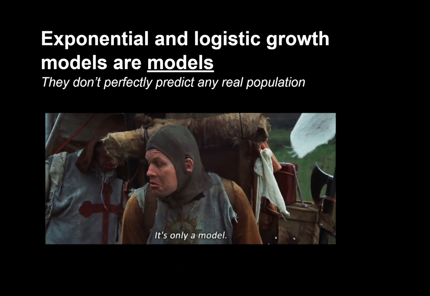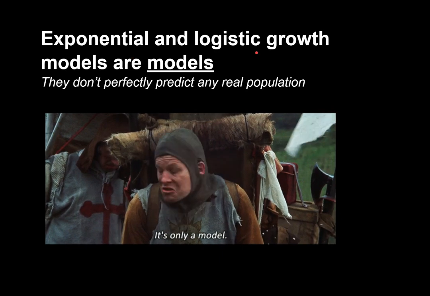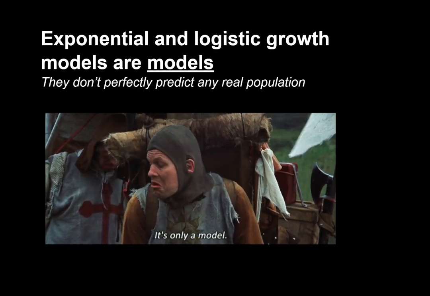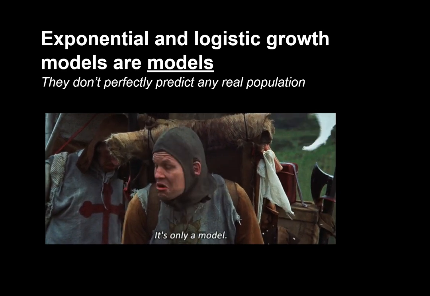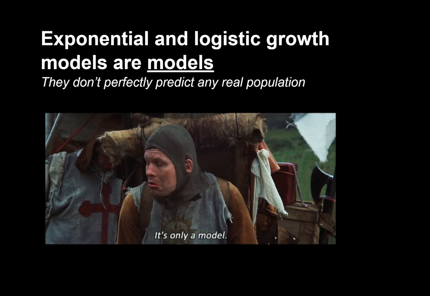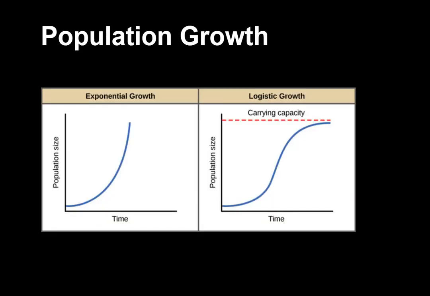One final point to make in this video, both the exponential and the logistic growth model are just that, they're models. They represent patterns we observe in many different populations, but neither of them perfectly predict what we would expect to see in any particular population. It's normal for data to deviate from the smooth curves that are predicted by the mathematical models of the exponential and logistic model. And that concludes my video on population growth.